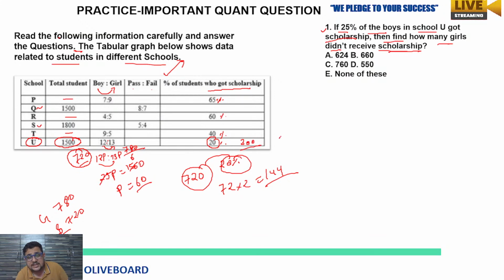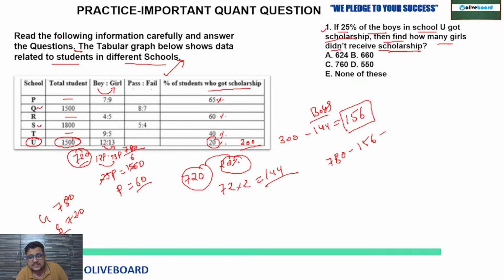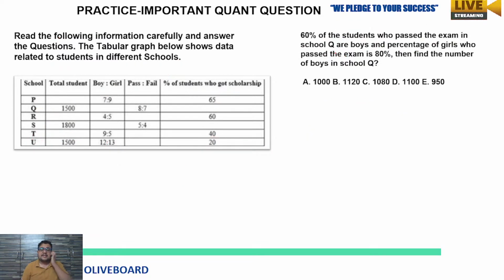So in these 300 total students, 144 are boys. So how many girls got the scholarship? 156, from the total 780 girls. So 780 minus 156. 780 minus 150 is 630, minus 6, 624. So 624 girls are there who didn't receive the scholarship, right? Option A is the correct answer to this question. Let's move on to the next now.